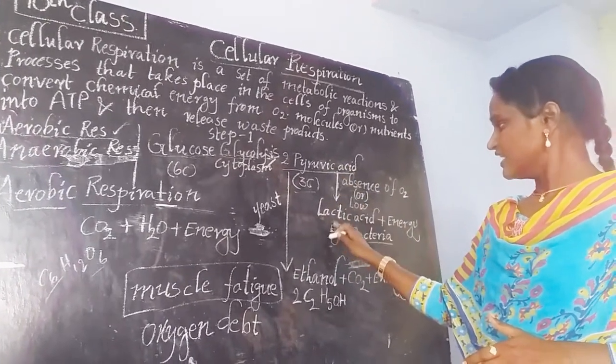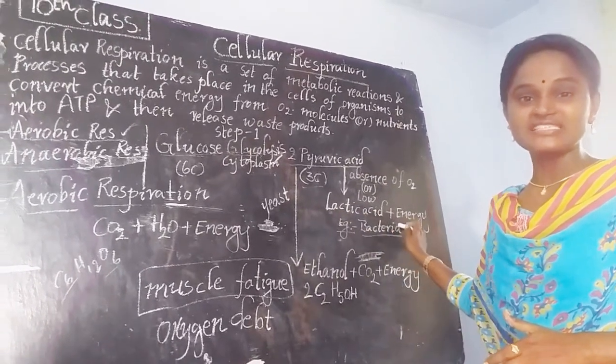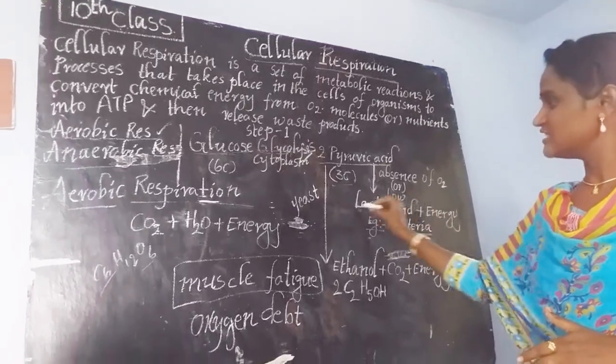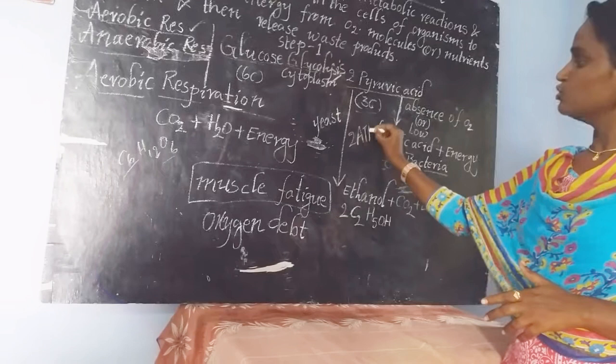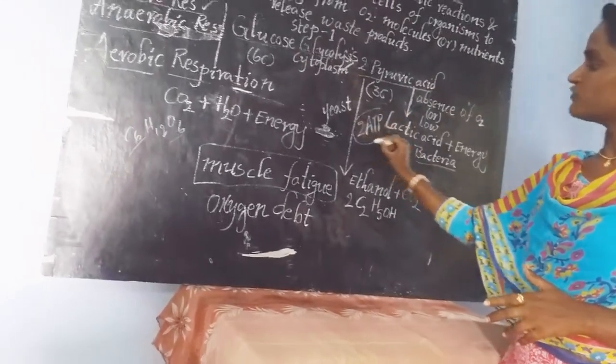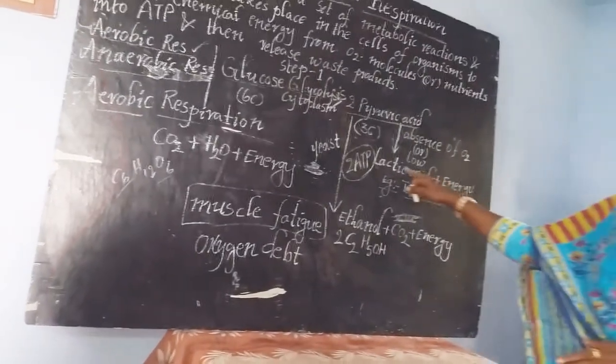The pyruvic acid converts into lactic acid and releases 2 ATPs, a very low amount of energy.